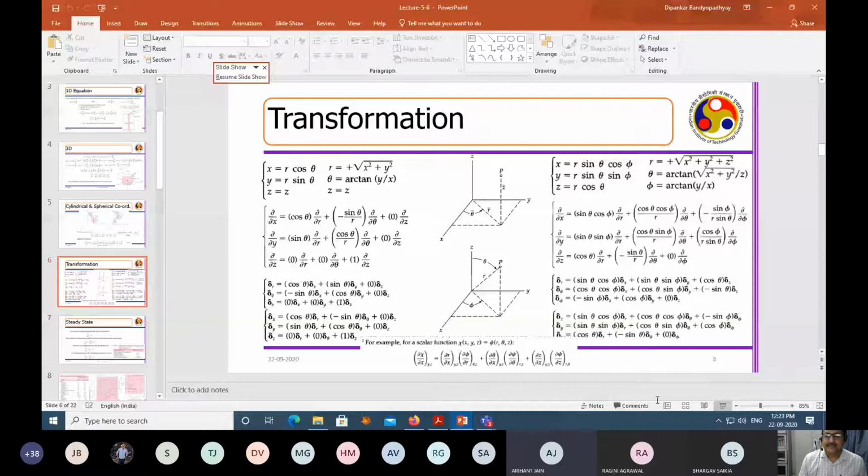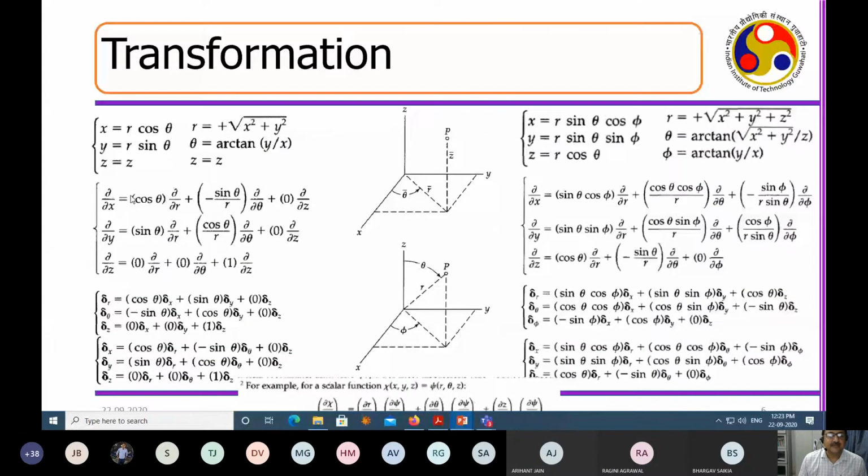So now all of you can see that r will be equal to root over x square plus y square. So dr by dx will be what? Once you replace, you will get cos theta. And d theta by dx is what? You will get minus sine theta by r. Correct?